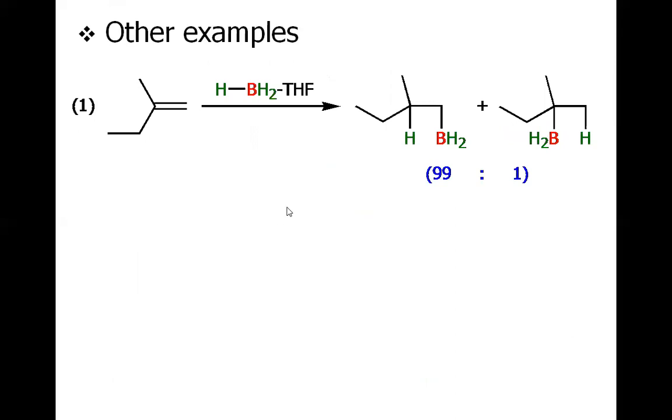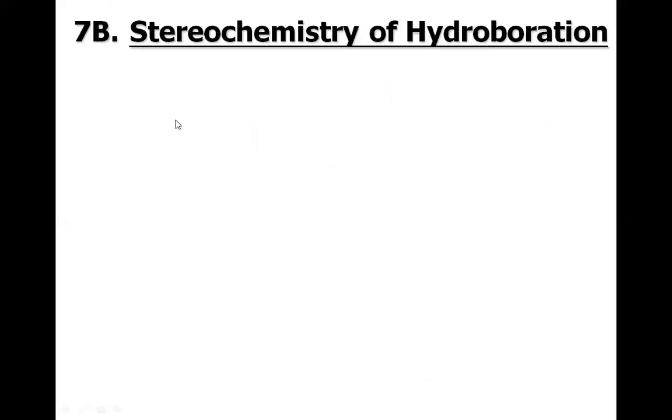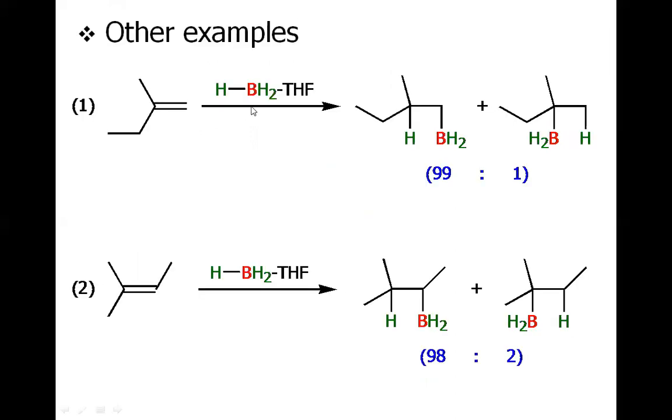Other examples: if we take this particular alkene and we want to perform the hydroboration, the boron will add to the lesser substituted carbon, that is the terminal carbon, rather than the central carbon. So this is a very big difference between the two products. This is 99% and this is just 1%. Same is the case for this. In this second equation, the boron must come here and not there, because this is a relatively least hindered carbon.